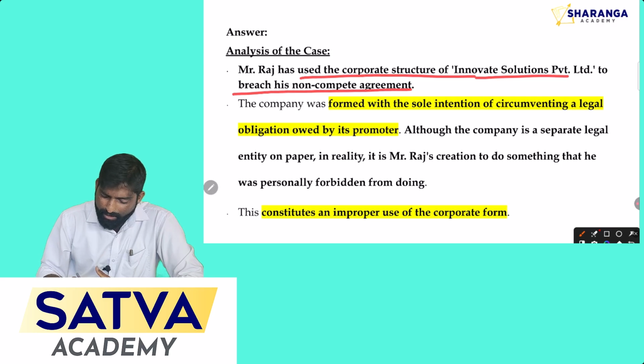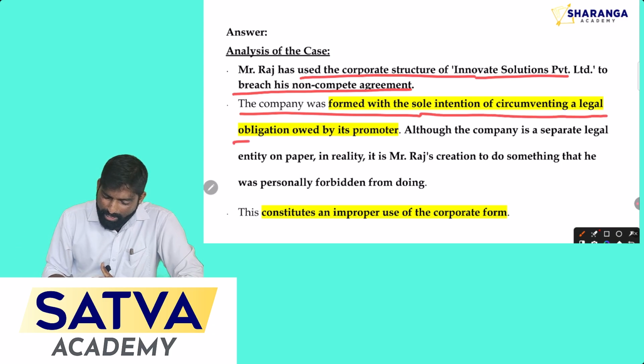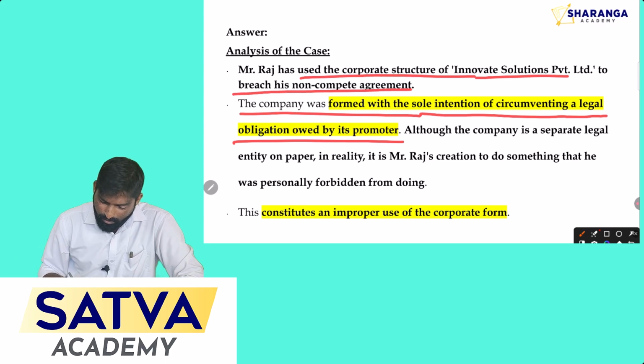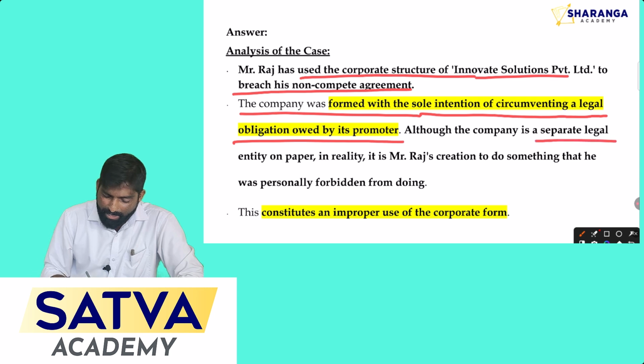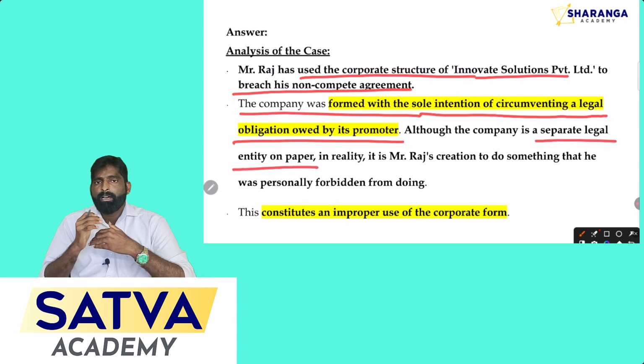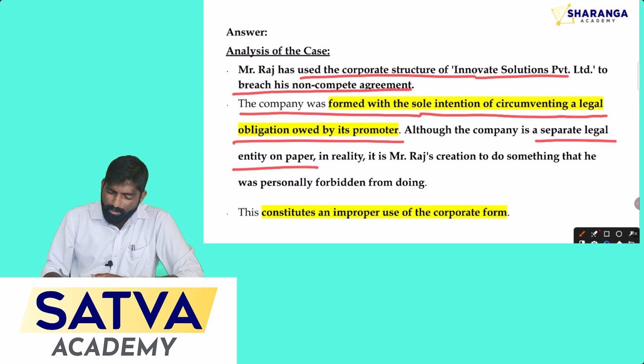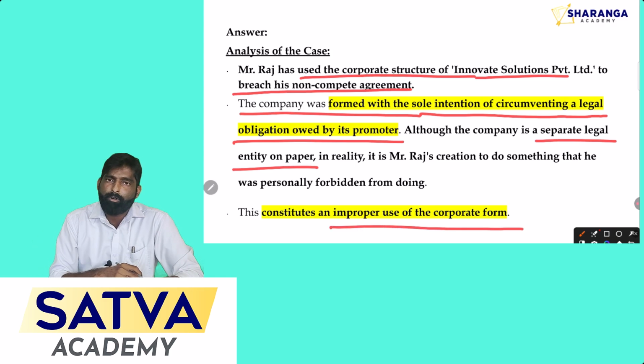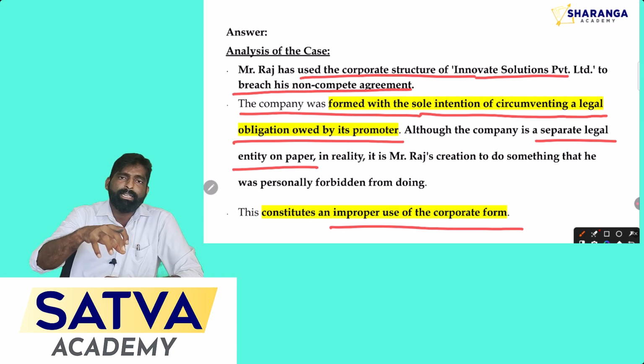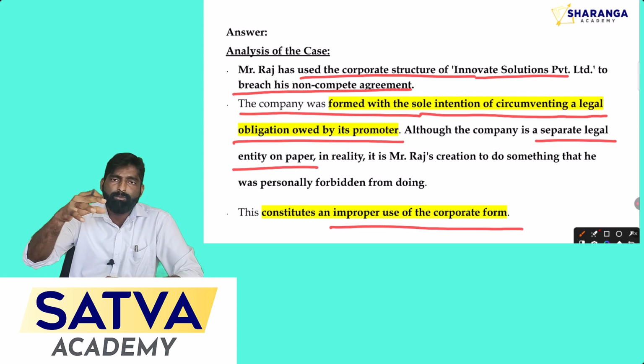See, that you have to write here. The point is, the company was formed with the sole intention of circumventing the legal obligation owed by its promoters. Now you have to see whether separate legal entity is applicable or the exception is applicable here. According to the facts given in the question, we can clearly see that it is the improper use of the corporate form. Just to violate the legal obligation, Raj has formed the company.